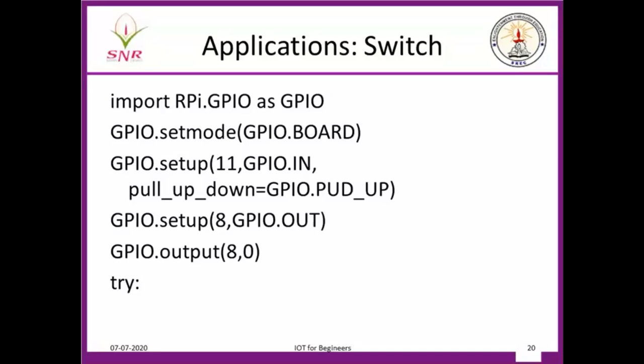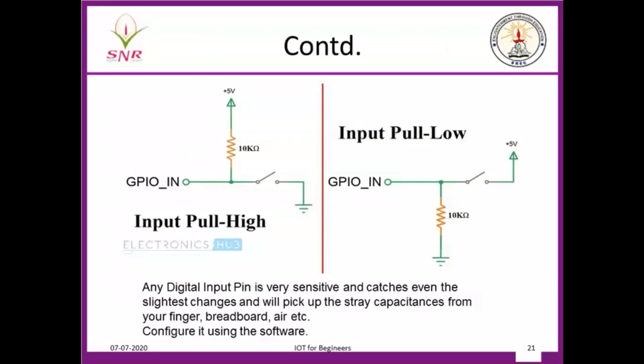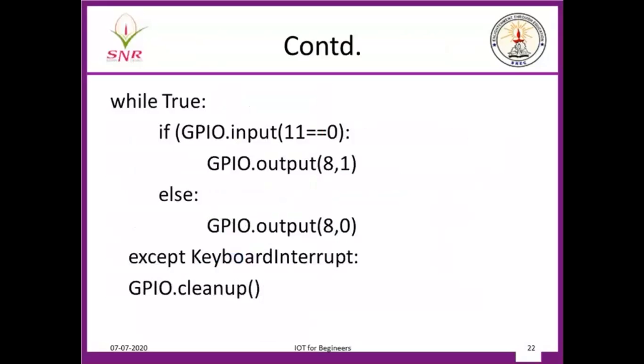Okay, we'll go to the next part of the program. So what I am doing is, this is an infinite loop, okay, right? When you press the keyboard interrupt, it will come out of the loop. Until then, it will keep going in this loop. To program and see, you connect a Raspberry Pi to a switch and an LED, and you can program and see. So what happens is, the 11th pin, which I have pulled up to 5 volts, if the 11th pin is grounded, I am sending 1 to the 8th pin, else I am sending 0 to the 8th pin. Then I am coming out and cleaning up all the GPIO pins.